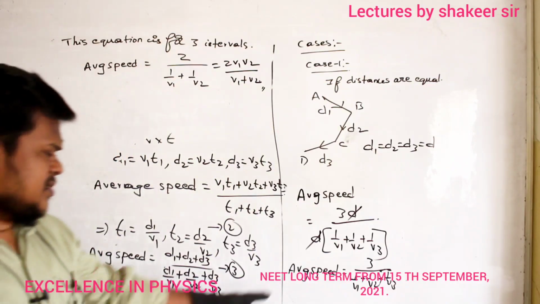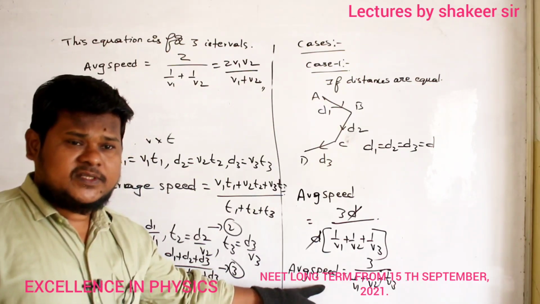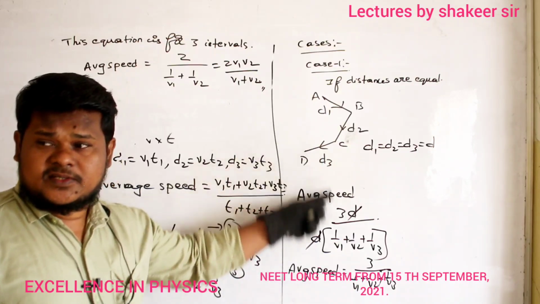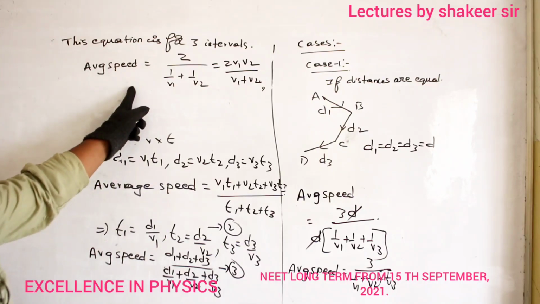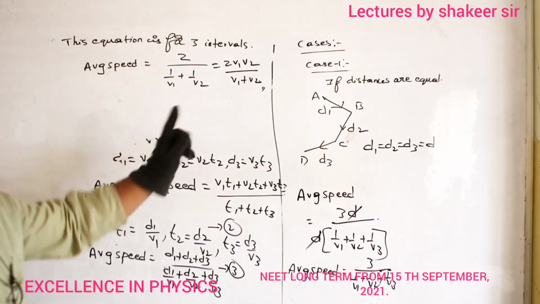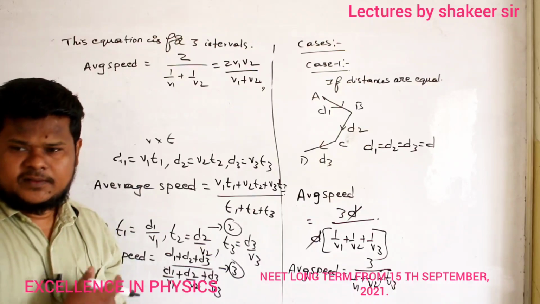So this is the equation for 3 intervals, and which condition? Distances are equal. And this is the equation for 2 intervals, and which condition? Again distances are equal. Fine. Make a note up to here.